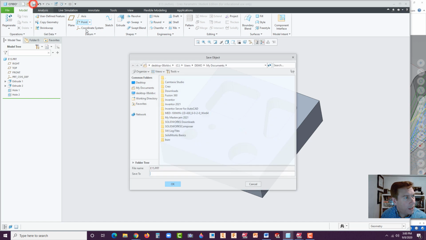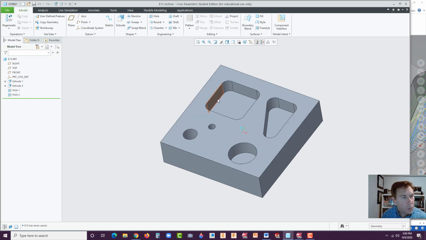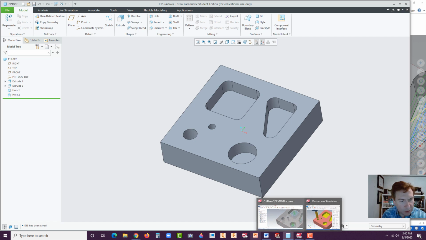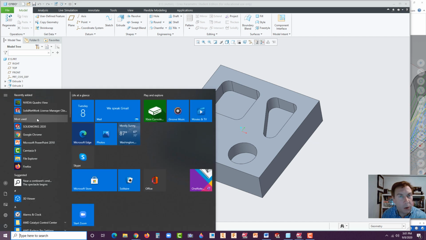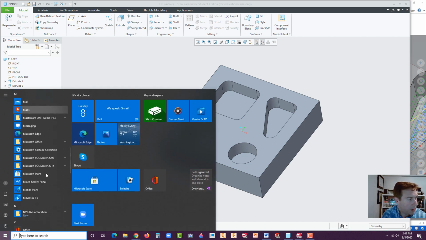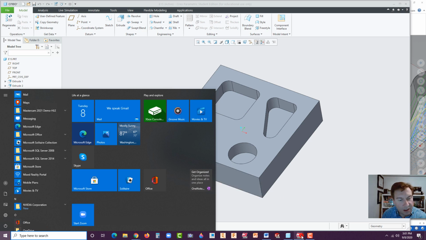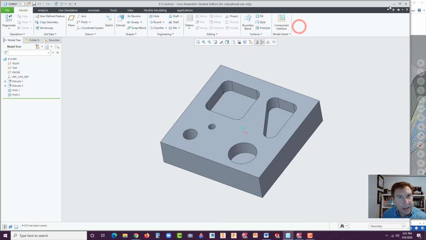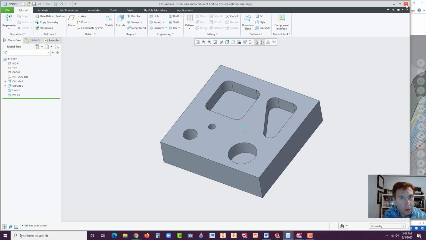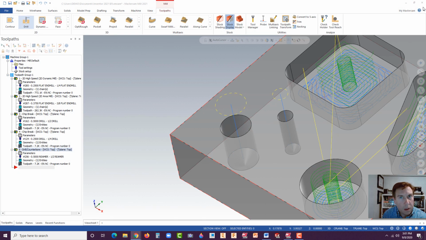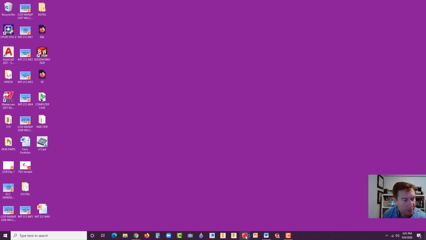So let's save it. I'm going to save it to my desktop. It's E15. All right, now we should be able to go right into Mastercam. So if you have Mastercam, find the Mastercam tool, or after you've downloaded it, and it's alphabetic. So if you find it here, Mastercam, click on that, get it started. I'm going to bring mine up here, and actually I'm going to close mine out. Let's get rid of that one. So I'll restart Mastercam.